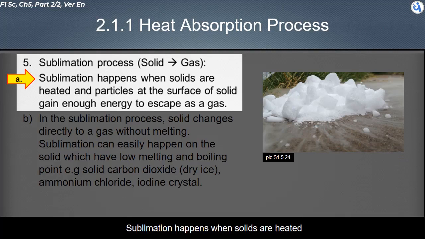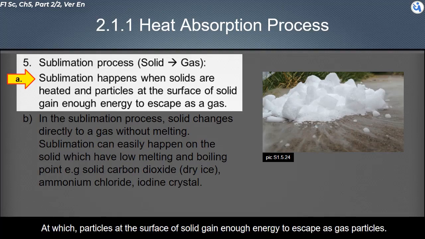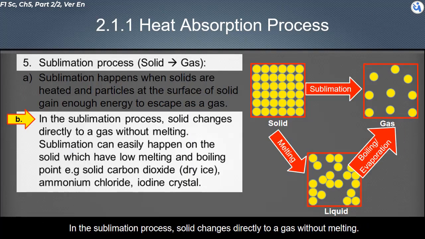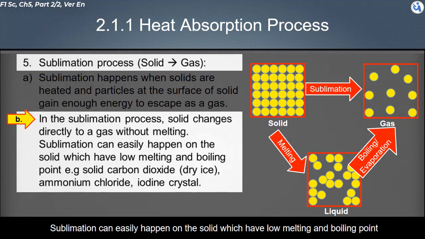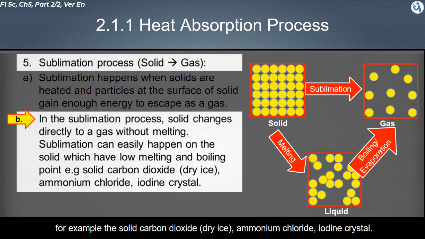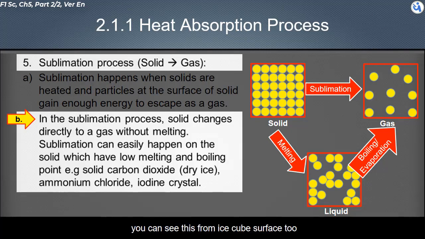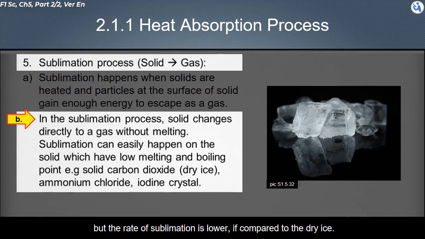Sublimation happens when solids are heated, at which particles at the surface of the solid gain enough energy to escape as gas particles. In the sublimation process, solid changes directly to a gas without melting. Sublimation can easily happen on solids which have low melting and boiling points. For example, solid carbon dioxide (dry ice), ammonium chloride, and iodine crystals. You can see this from an ice cube surface too, but the rate of sublimation of ice is lower compared to dry ice.